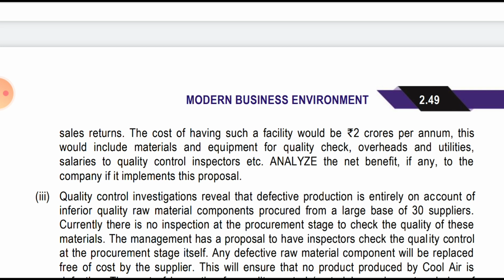So what would be the net benefit? See, first of all, if the inspection has been done, none of the defective product would have been supplied to the customer. So in short, there won't be any sales return. So this time we will not incur that contribution loss of 5 crore.